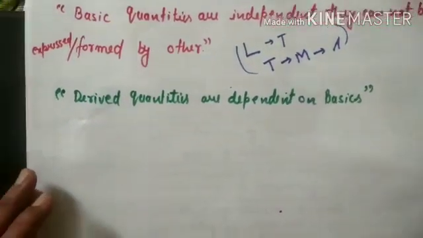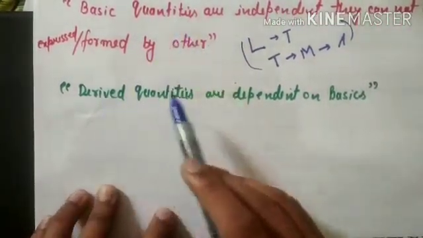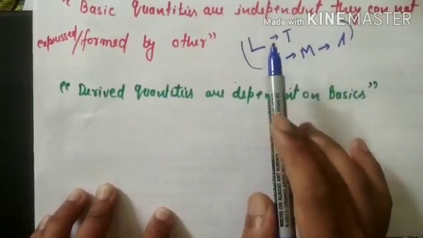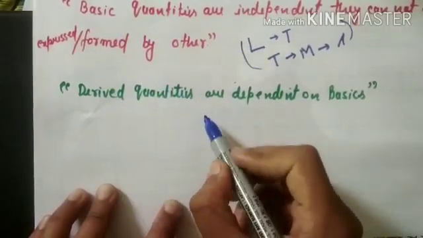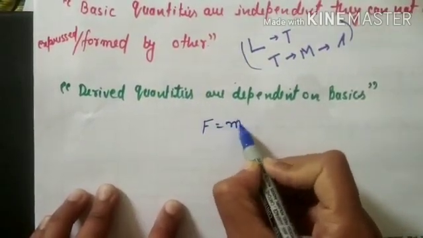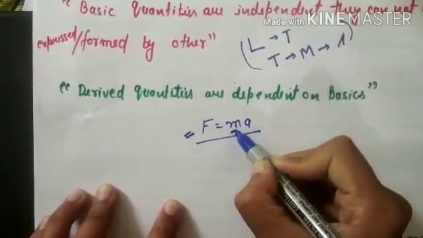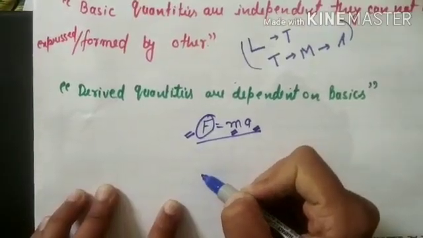And what is the definition of derived? So simply, it's opposite to the basics. Derived quantities are dependent on basics. They are not free from each other. They are dependent on basic physical quantities. For example, if we have F = ma, force is equal to mass into acceleration, then force depends upon mass and acceleration. So force is a derived physical quantity.